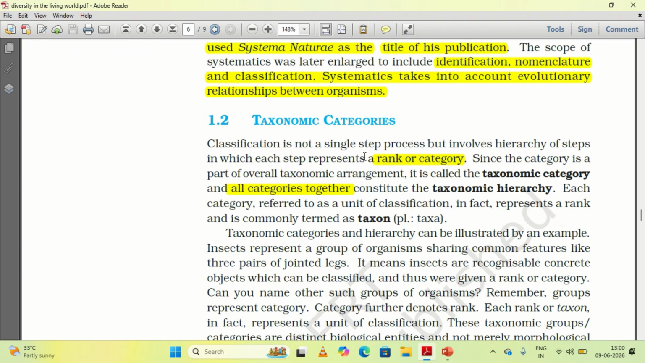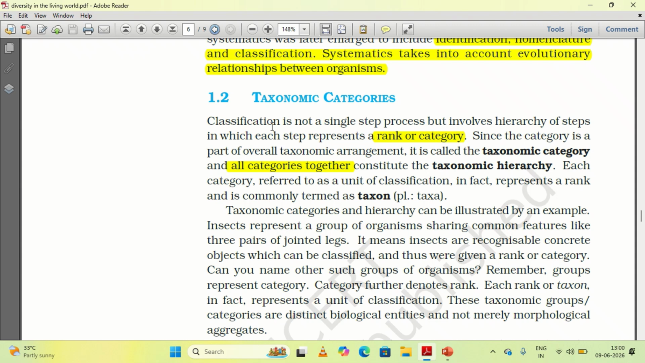So coming to the taxonomic categories, means different categories, different ranks based on which each organism is segregated and classified, making it easy for us to understand things. Here each rank is known as a category, or technically we call it a taxon. Commonly we call it a rank, but technically we refer to it as taxon, and the plural form is taxa. You need to remember this. Taxon is nothing but the rank.